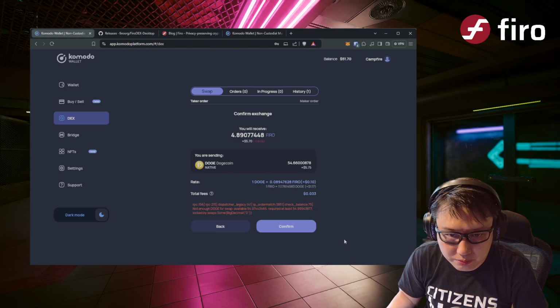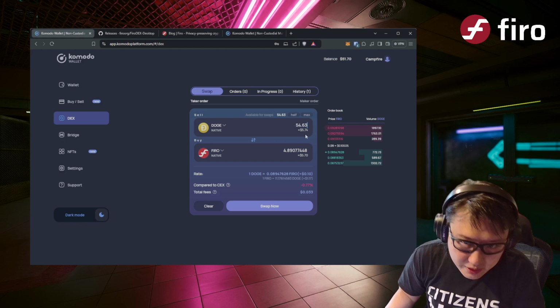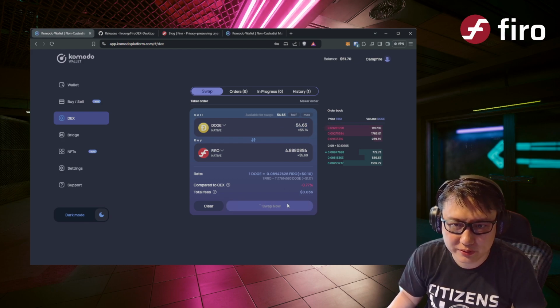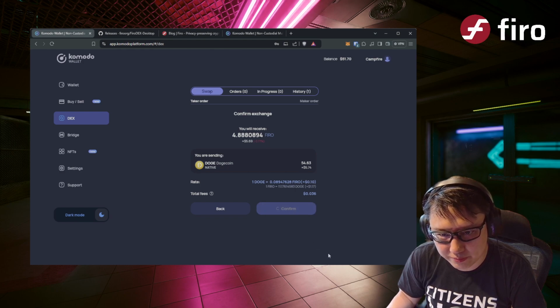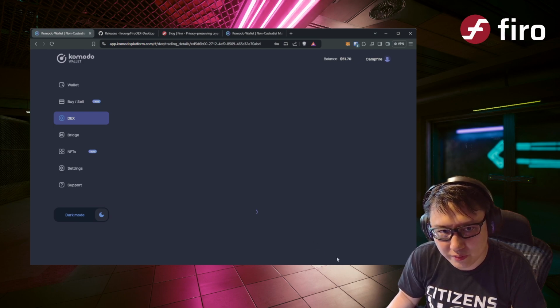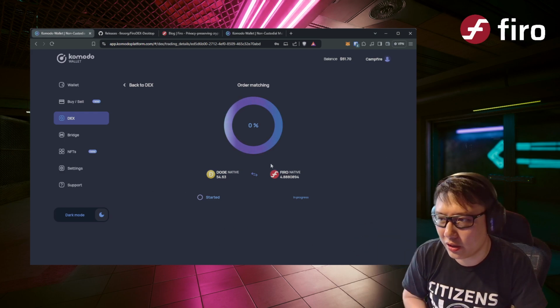Oh, not enough Doge for swap. Okay, let's reduce it. Oh, available for swap. Okay, let's drop it there. As you can see, it's a bit buggier, right? So let's say confirm. And now the swap is in progress, and this is done totally on the website.